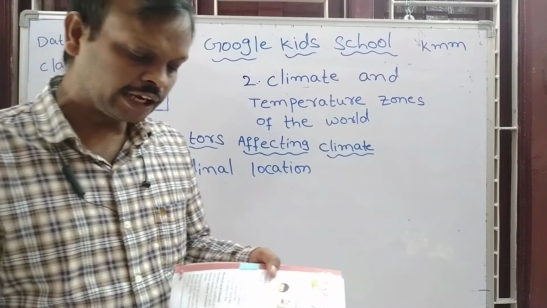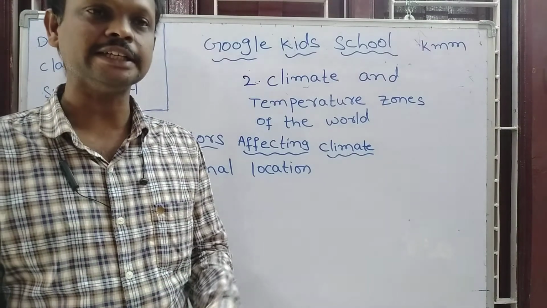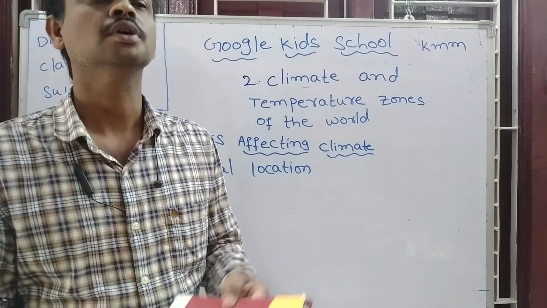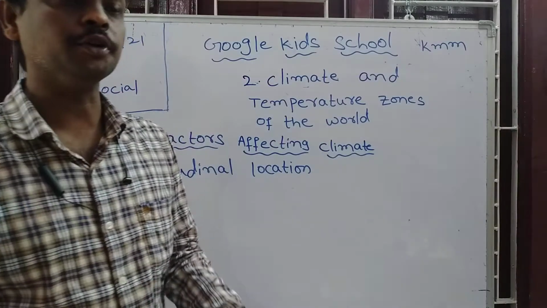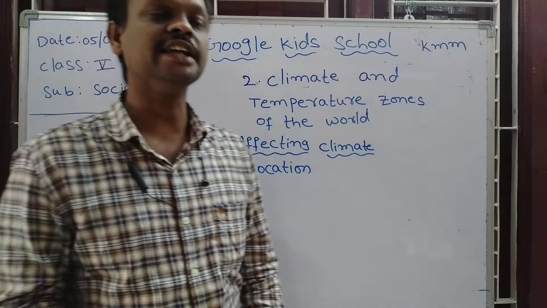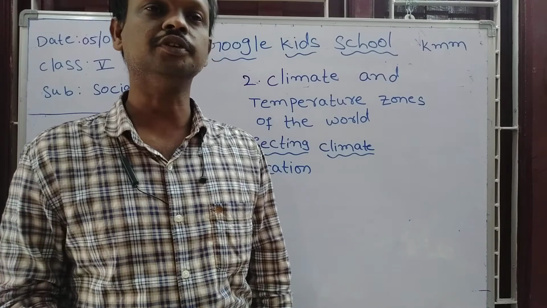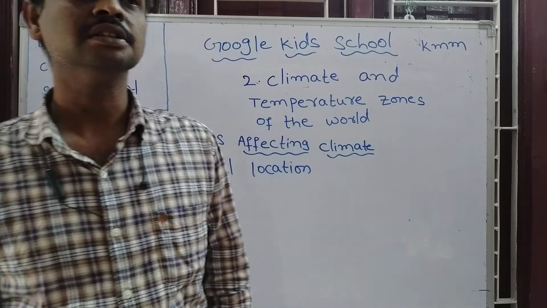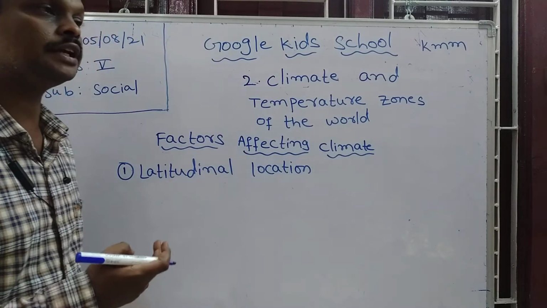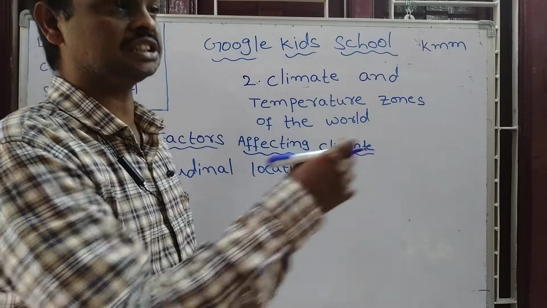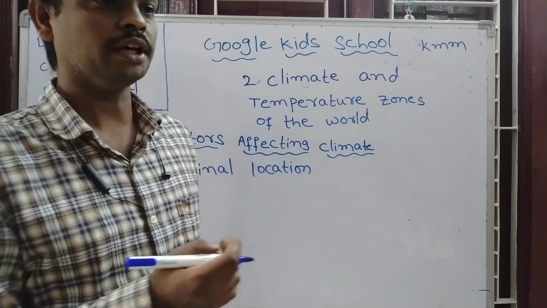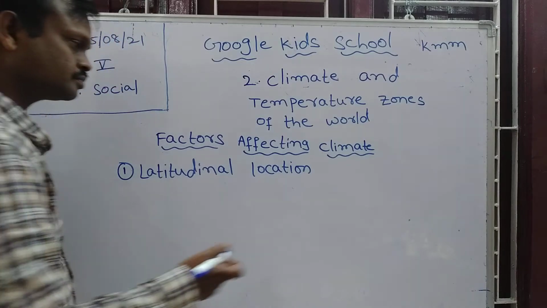The latitudinal location of any country determines its climate. Latitudes are imaginary lines. They are drawn from west to east. See here.